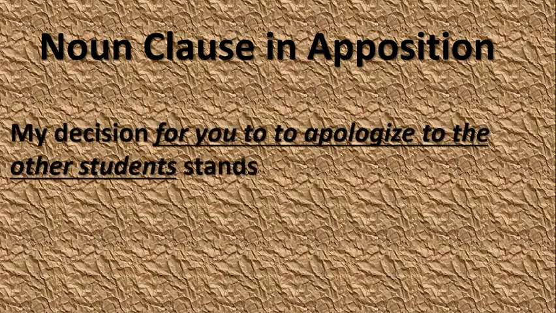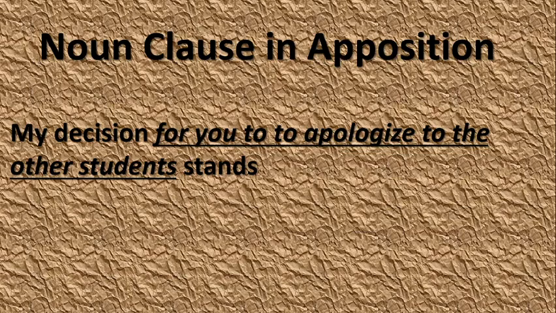Let's see if we take this example: my decision for you to apologize to the other student stands. One could say my decision stands, right? Good. But one would also say that it could be an adjective clause because it's describing decision. But if we say for you to apologize to the other student stands, does it not make meaning? Yes, it stands alone.